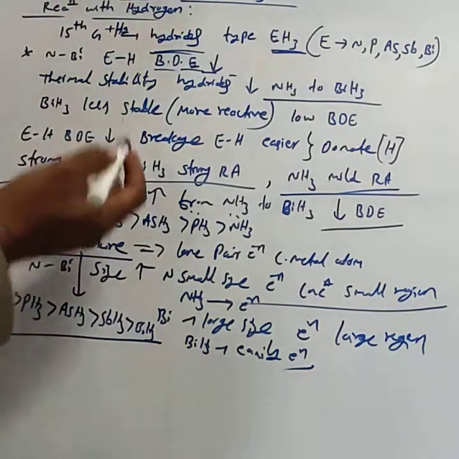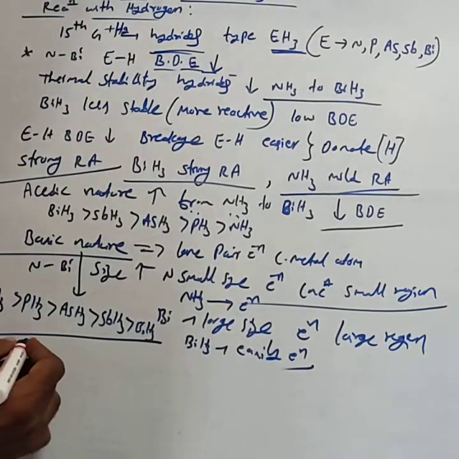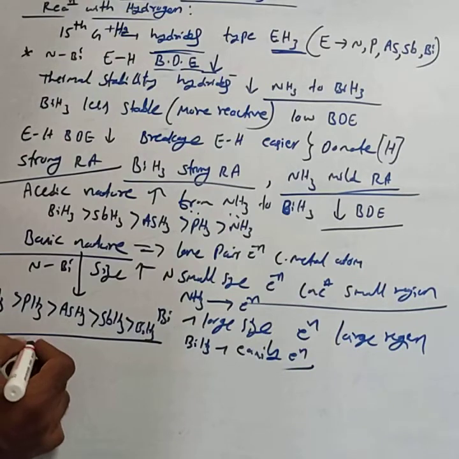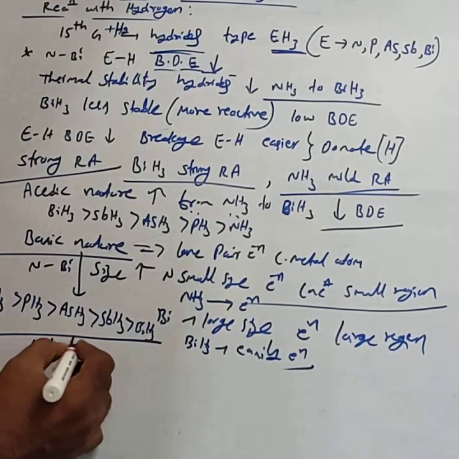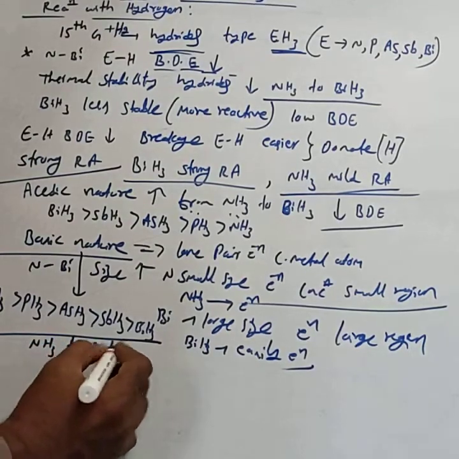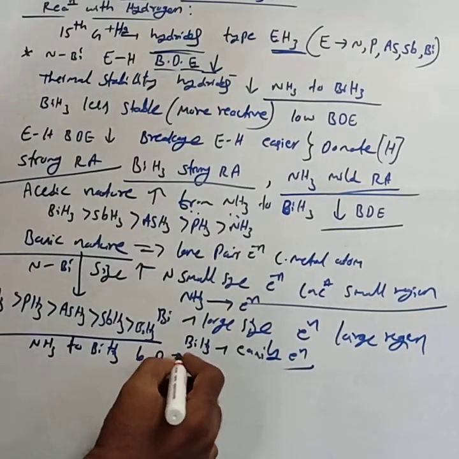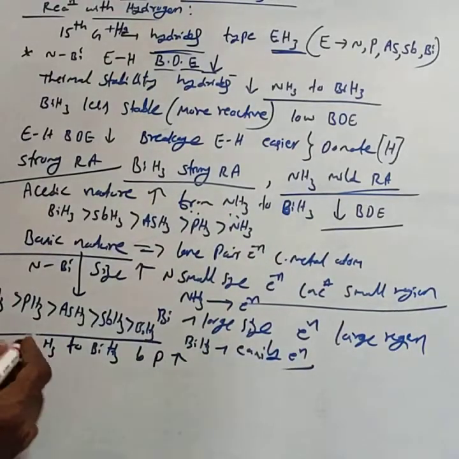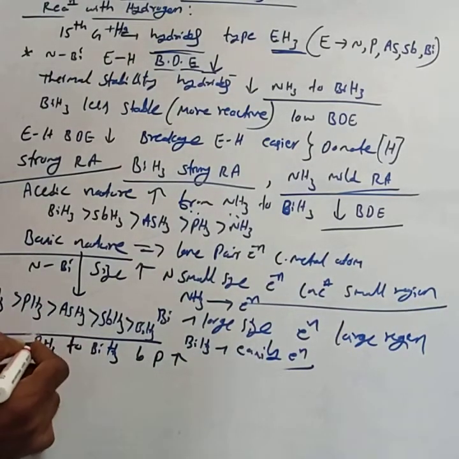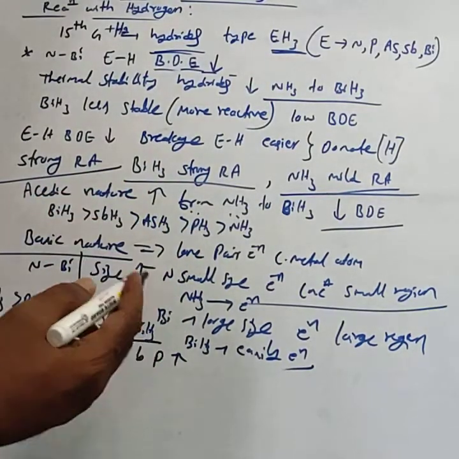You have to remember all these orders for your competitive exams. Then, the boiling point increases from NH3 to BiH3. Generally, you consider PH3 to BiH3, as here one exceptional case is there. From PH3 to BiH3, the boiling point increases.